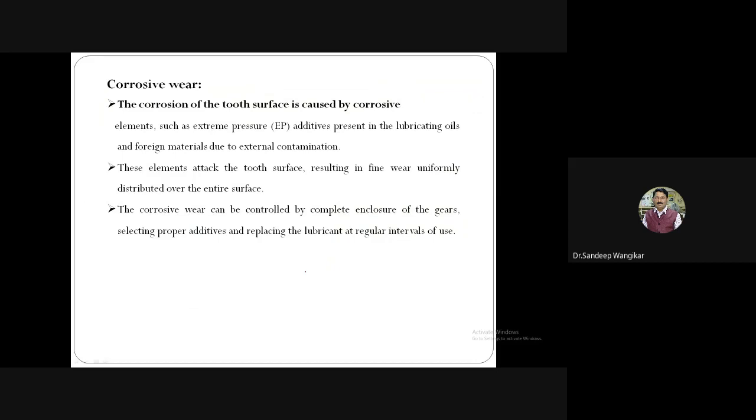The corrosion of a tooth surface is caused by corrosive elements such as EP, extreme pressure additives present in the lubricating oils, and foreign materials due to external contamination. The causes can be divided into two parts. First, EP, extreme pressure additives present in the lubricating oil. For enhancing the properties of the lubricating oil, some extreme pressure additives are purposefully added to it.